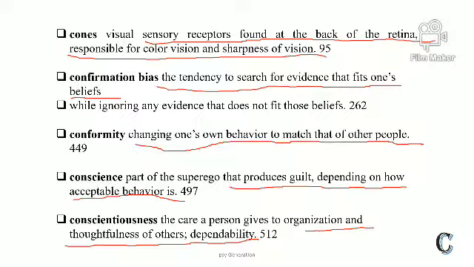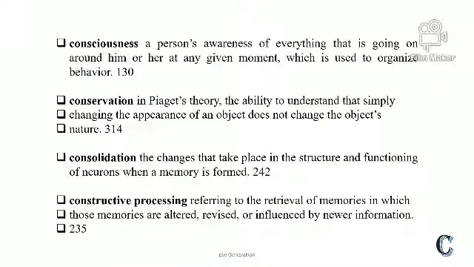Next is consciousness. This is different from the last one. A person's awareness of everything. Consciousness means the person is aware of everything that is going on around him or her at any given moment, which is used to organize behavior. The person is aware at every moment, at every second, of whatever is happening around him or her. That is called consciousness.